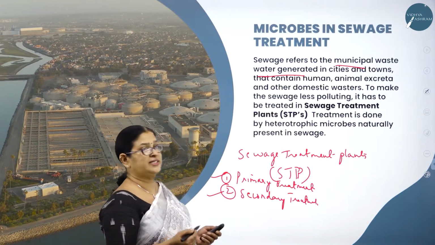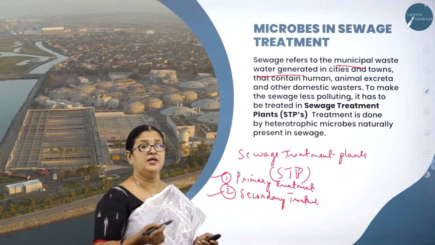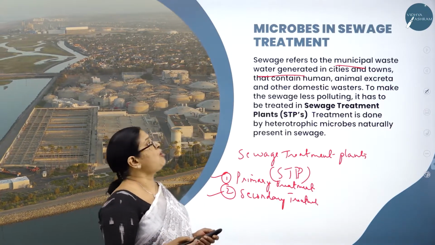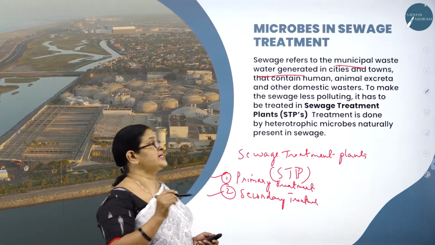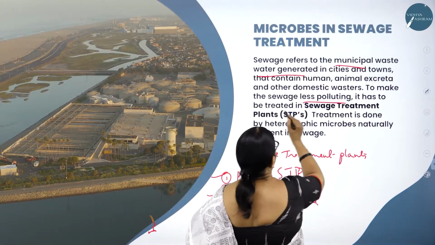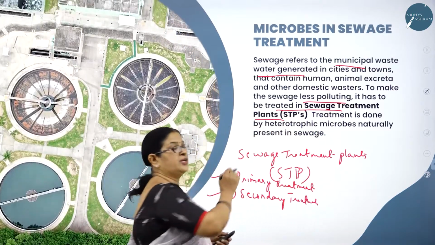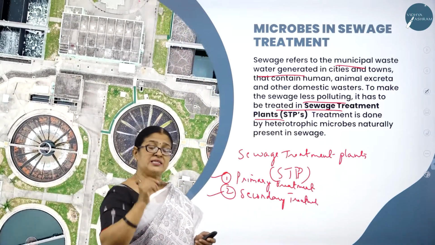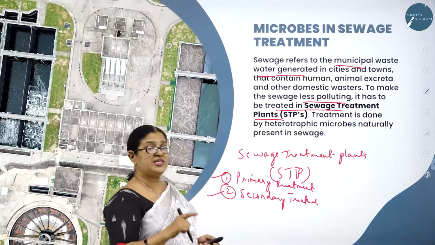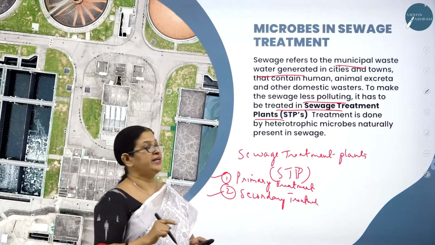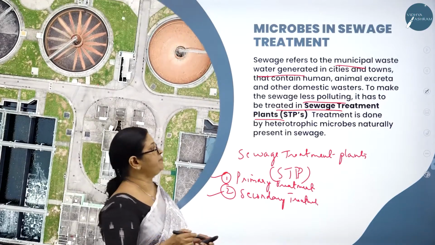We can say other domestic, even household waste like domestic kitchen waste. All that together forms what? A sewage. And to make the sewage less polluting, before it is released into the habitat, the sewage water has to be treated in what, as I said, the sewage treatment plants.